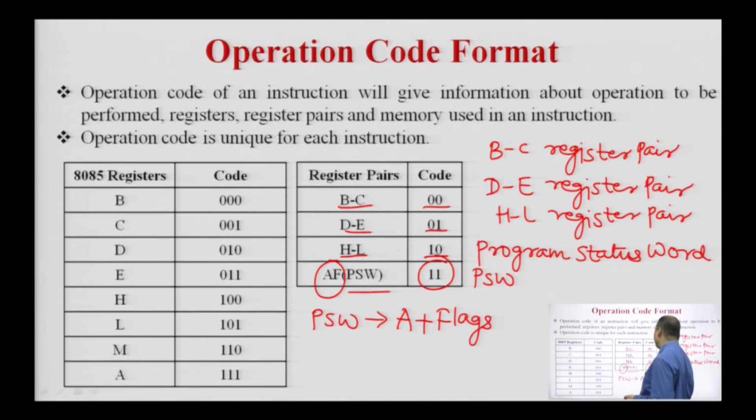Whenever we use the PSW register, the combination of accumulator and flags, the code is 11. This is the code used in the binary combination of 0 and 1 for the microprocessor.